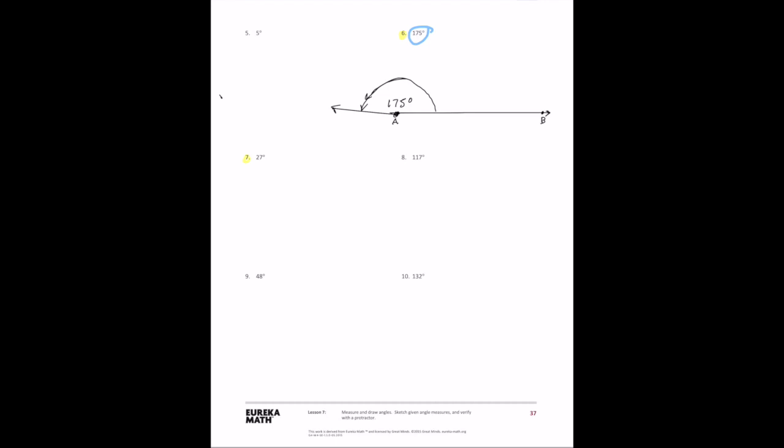Okay, so that's a little challenging, isn't it? Because it's just shy of a straight line, so that's 175. 27, is it acute, straight, or obtuse? It's acute, because it's less than 90. So let's create a ray. One ray. Let's create my vertex point, and then measure from right to left this time.